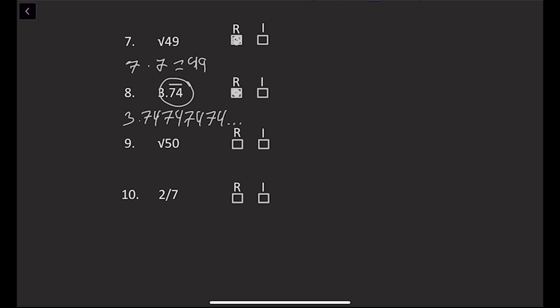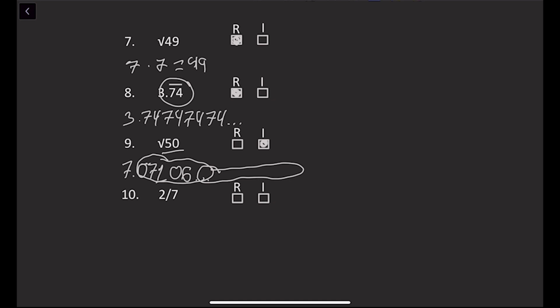Number 9, square root of 50. Now, the square root of 50 is asking for what number times itself is equal to 50. Well, in that case, it's actually 7.07106, and it goes on, and there's so much more. So that number would really be irrational, because there doesn't seem to be any visible pattern here, or on the numbers that follow. Number 10, 2/7.